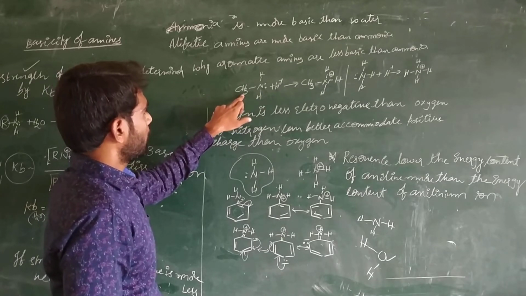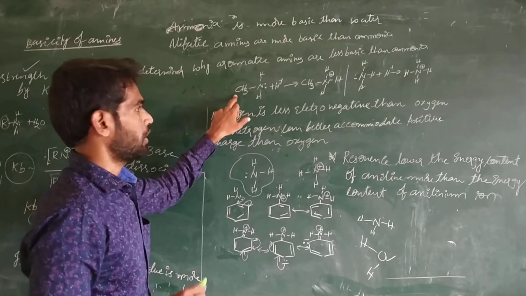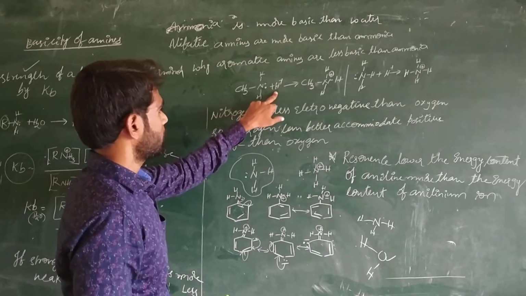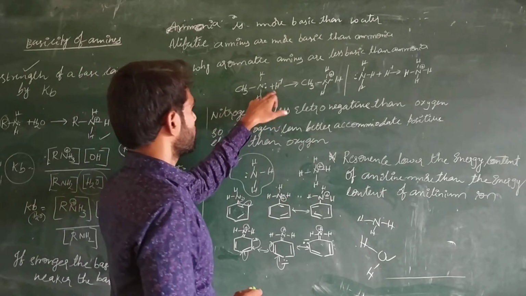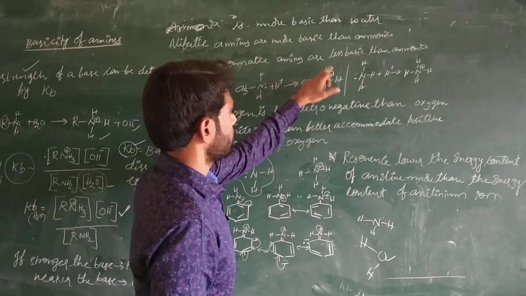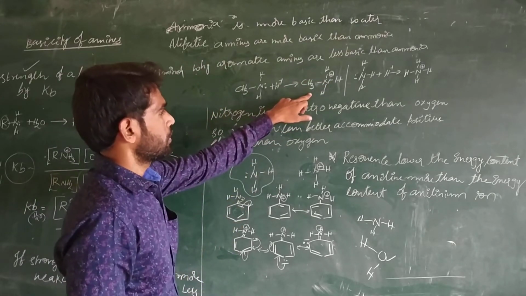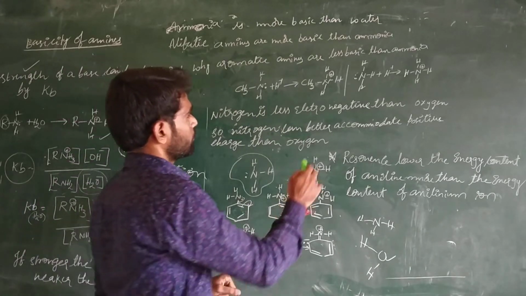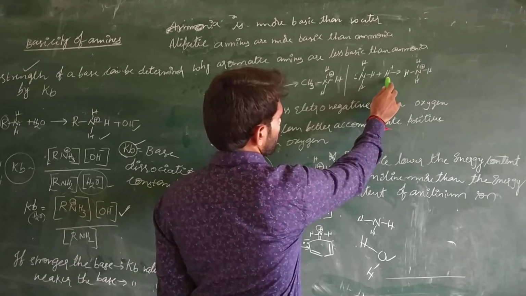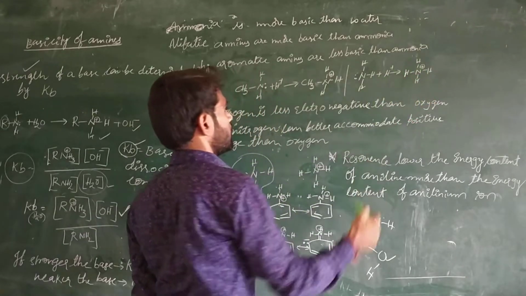This is the amine. This is the primary amine because we have only one alkyl chain. And when it is reacted with the hydrogen atom, the bond between the nitrogen and hydrogen takes place, resulting in formation of an ion. In case of ammonia, ammonia also accepts the proton and formation of a cation takes place.